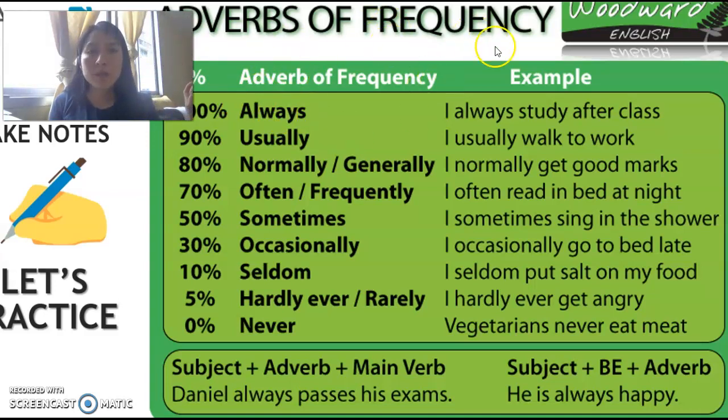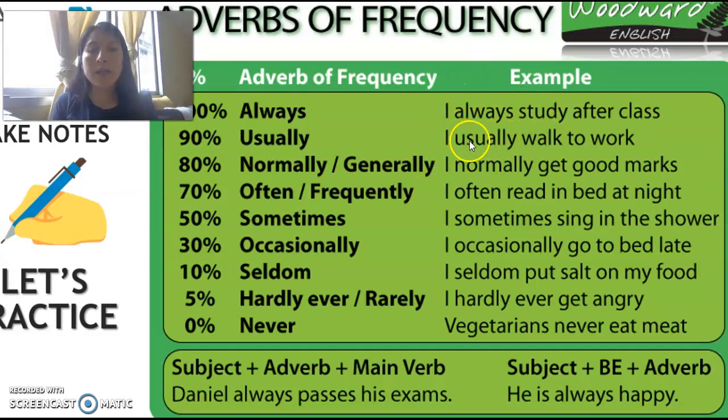Let's check this example. I always study after class. Do you see? I always study after class. What about you? You can repeat this sentence and say, I always study after class. What is the adverb of frequency? The adverb of frequency is always. What is my action? My action is study. Okay?